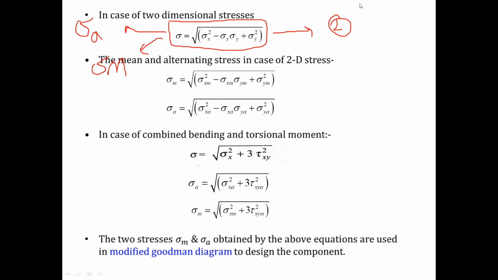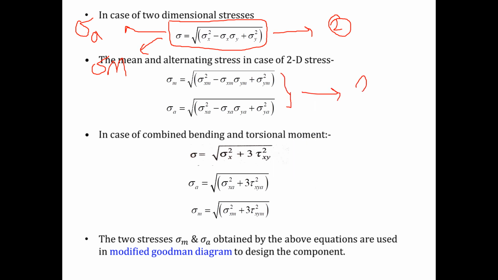If I talk about the mean component, then equation number 2 I can write as sigma m is equal to under root sigma xm square minus sigma xm into sigma ym plus sigma ym square, where sigma xm and sigma ym are mean components of stress along x-axis and y-axis. Similarly, again from equation number 2, the alternating component will be given by sigma a is equal to under root sigma xa square minus sigma xa into sigma ya plus sigma ya square. Again, sigma xa and sigma ya are alternating stresses acting along x direction as well as y direction. Say this is equation number 3.